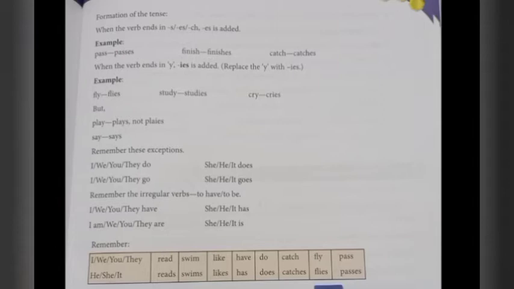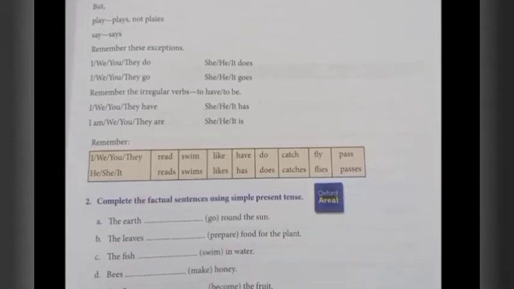Okay? And then when a verb is ending with y, what we have to do is add ies. For example, fly, right? So to make it in the s form, we have to add ies: flies. Okay? So this is what is given here. I think you all have understood.